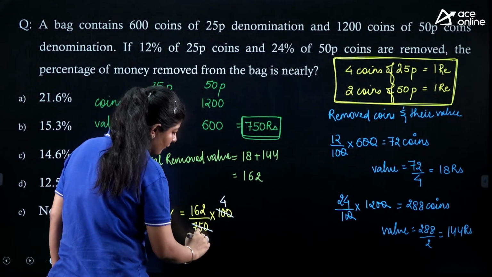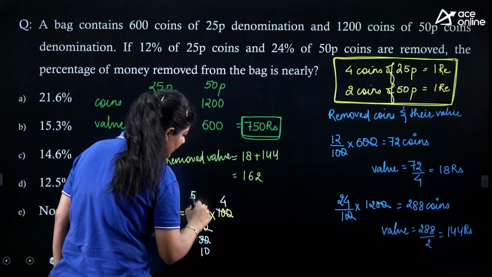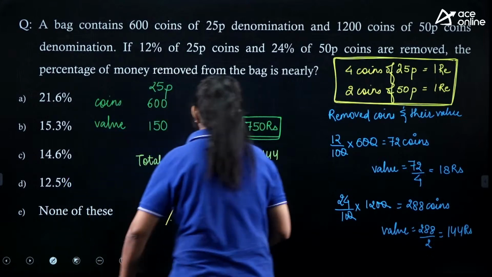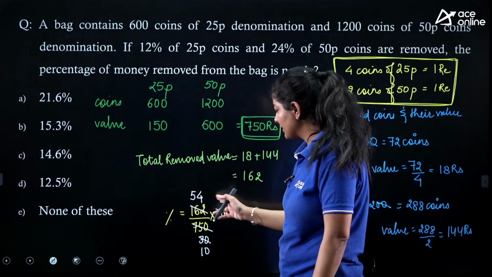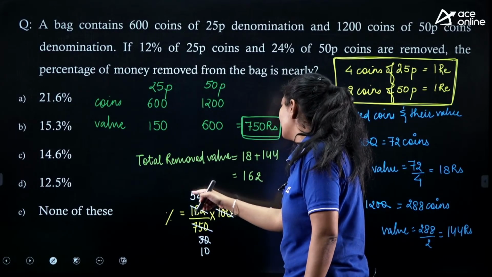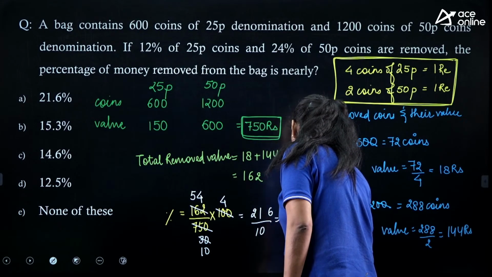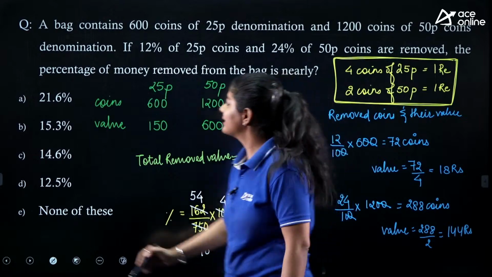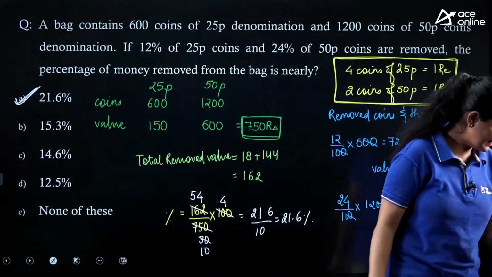Now with the help of 3 we can write it as 10 over here and here we are getting 54, right? Now instead of dividing by 10, we can simply multiply, and here we are getting 6 and the 1 is carried forward, 21 by 10, and ultimately the answer that we are getting is 21.6. Option number A is the correct one.